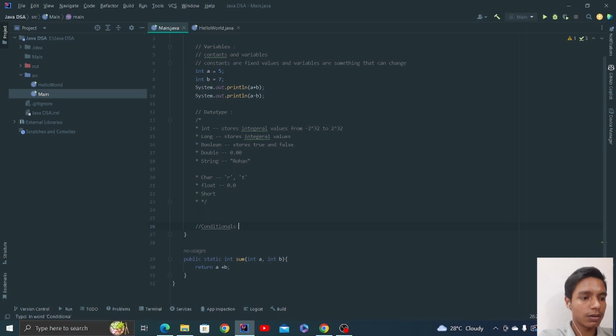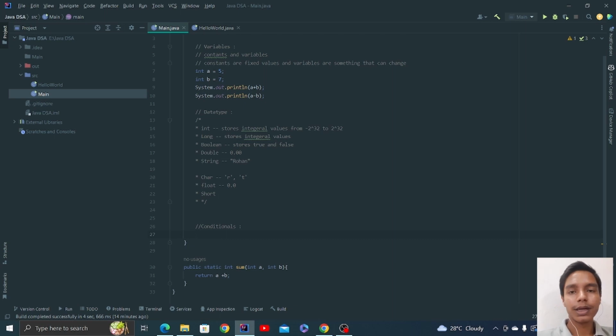Conditionals. What are conditionals? In real life, suppose you have to take a decision on something. Basically, conditional statements are used to make decisions. It's about making a decision that, okay, if this situation comes, do this. If this situation comes, do this. If this situation comes, do this, right?